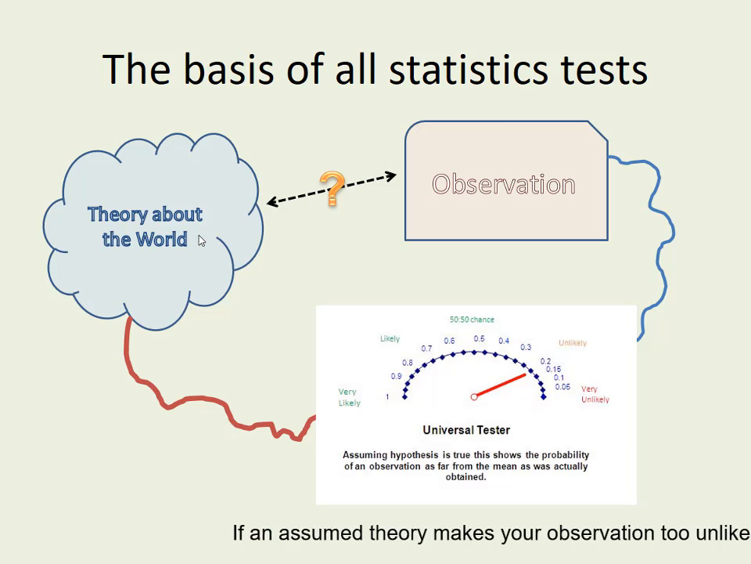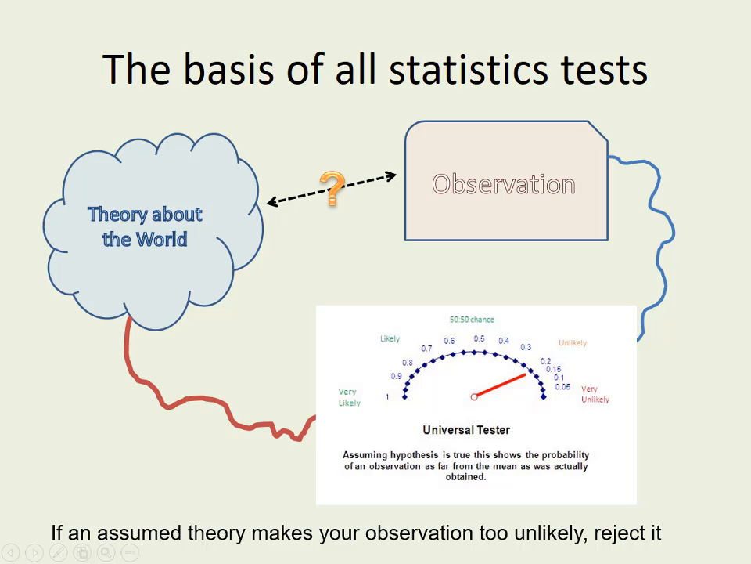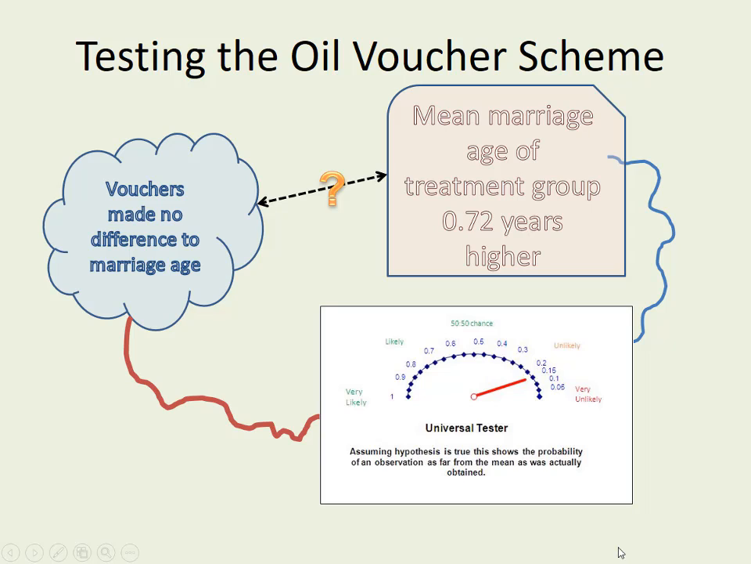So let's put some more concrete stuff on this. If the assumed theory makes your observation too unlikely, reject the theory. So here we get some more concrete stuff. What you started with here is, I assume that the vouchers made no difference to marriage age, which means that what happened must have been caused by some other characteristics. So I assume that the vouchers made no difference, and I observed that there was this difference in the treatment group of 0.7 years, at least 0.72 years.